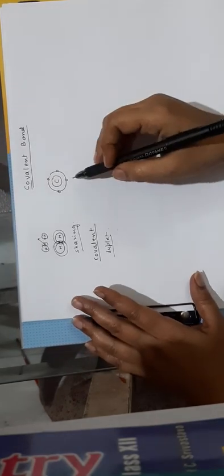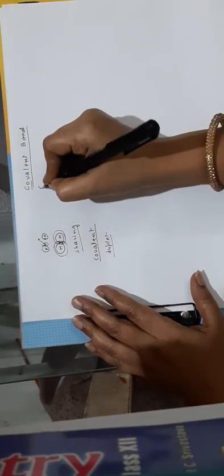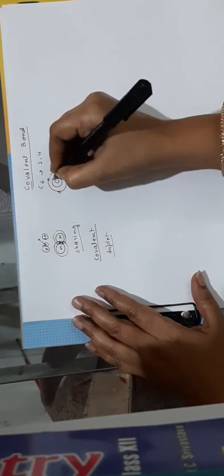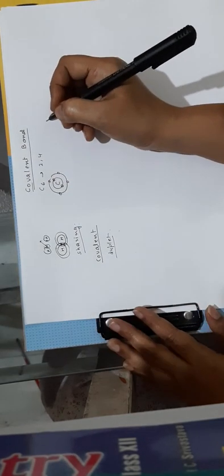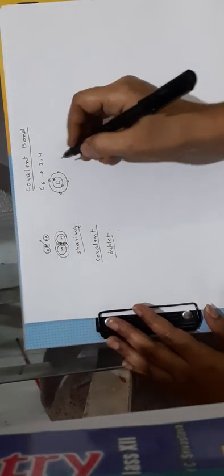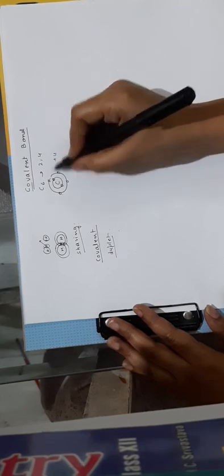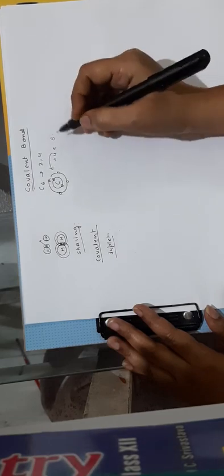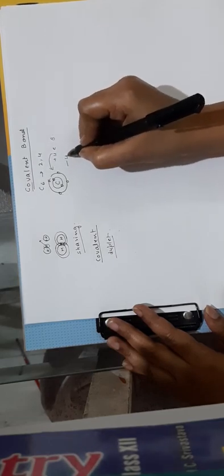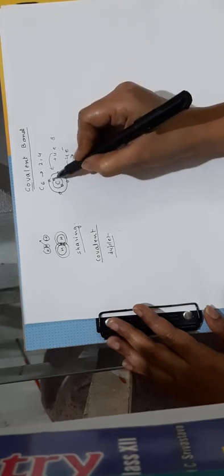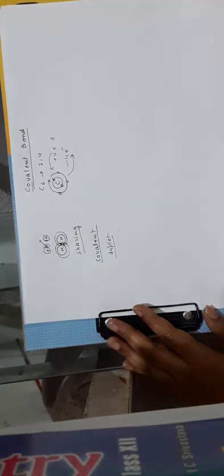Now let us try to understand it with another example. Suppose we are talking about a carbon atom. Carbon has atomic number 6. So if we write the configuration, it becomes 2, 4. So there are 2 electrons in the first shell and 4 electrons in the outermost shell. Now these 4 electrons need plus 4 if it wants to get 8. It means it needs 4 more electrons to be taken. Or the other way out is, if it gives out 4 electrons, that will lead to only 2 electrons left in the inner shell.